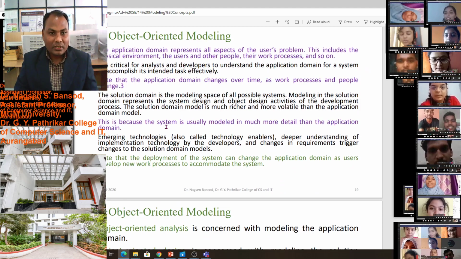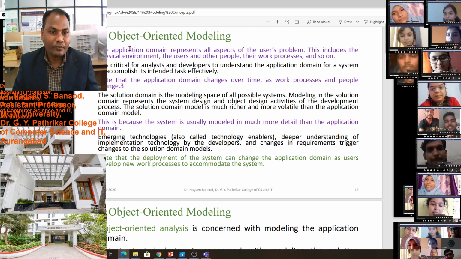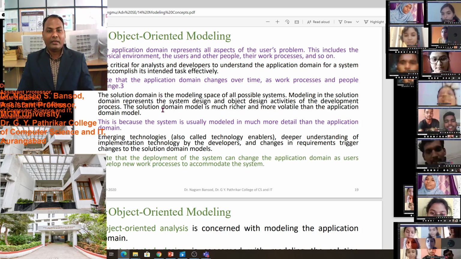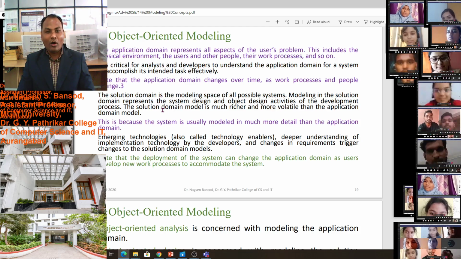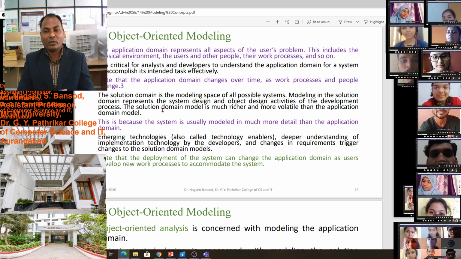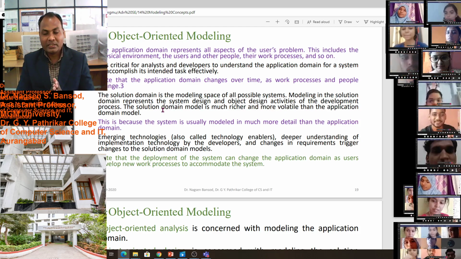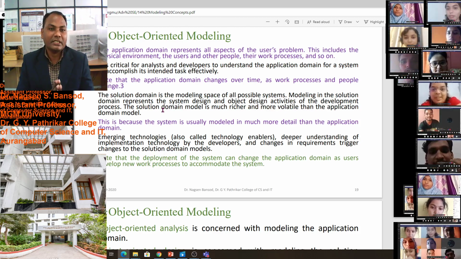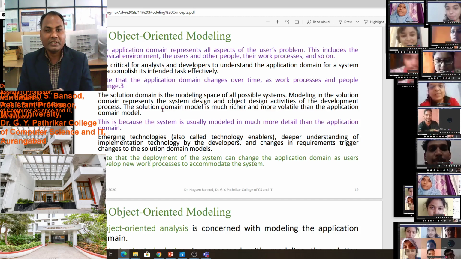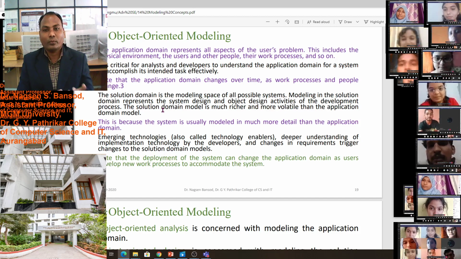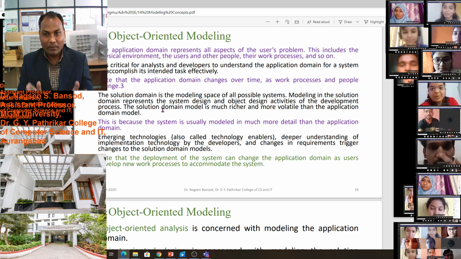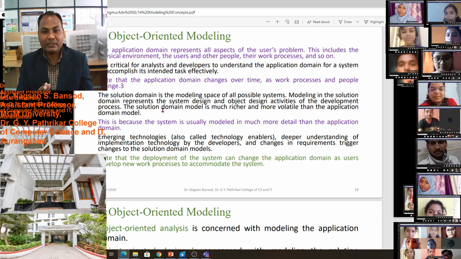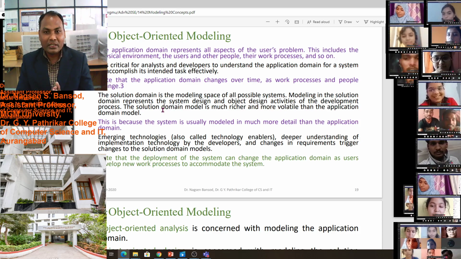Now in today's lecture we are going to discuss object oriented modeling. The application domain represents all aspects of the user's problem. This includes the physical environment, the users and other people, their work processes, and so on. Application domain actually means the people's work there.